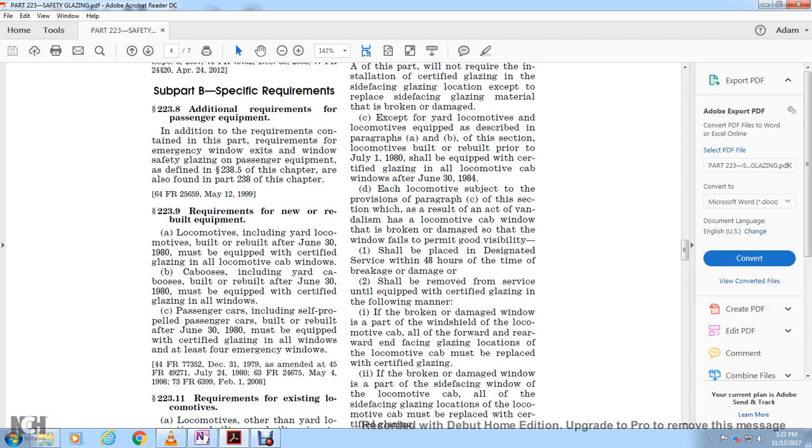223.9, requirements for new and rebuilt equipment. Locomotives, including yard locomotives, built or rebuilt after June 30th, 1980, must be equipped with certified glazing in all locomotive cab windows. Cabooses, including yard cabooses, built or rebuilt after June 30th, 1980, must be equipped with certified glazing in all windows. Passenger cars, including self-propelled passenger cars, built or rebuilt after June 30th, 1980, must be equipped with certified glazing in all windows, and must have at least 4 emergency windows.